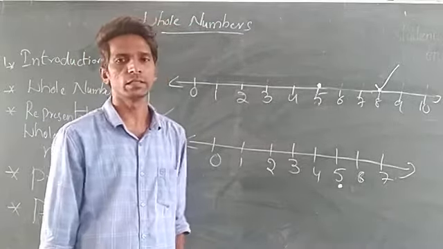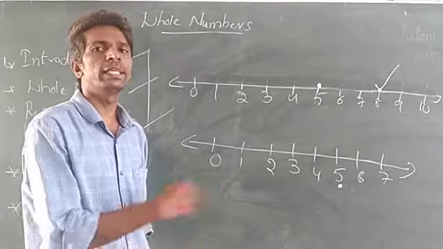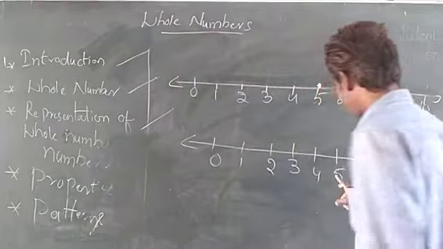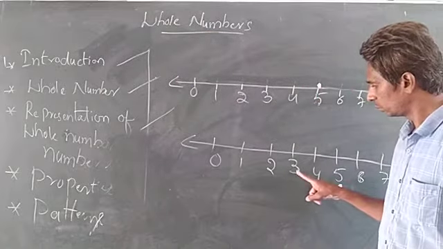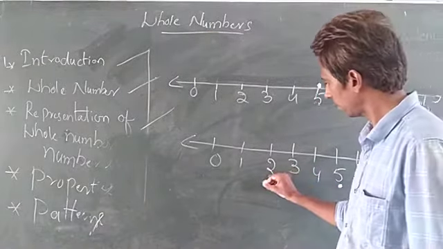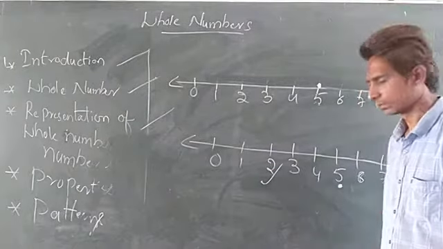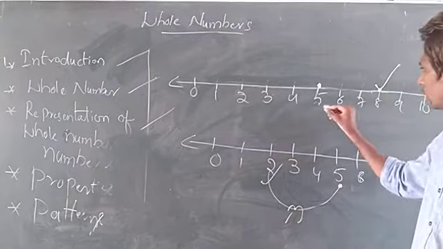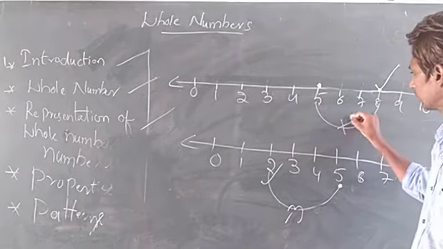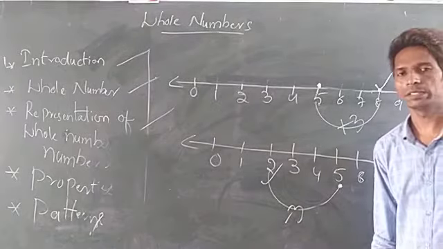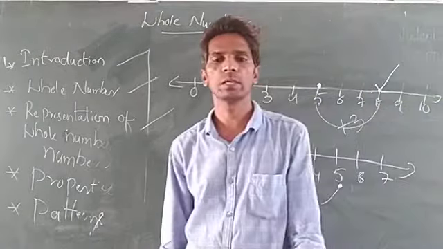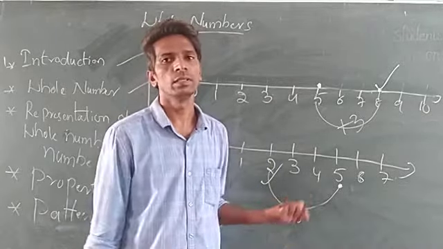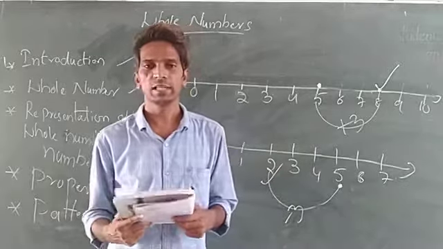Second question, 5 minus 3 is there. You want to subtract 3 numbers. Subtract means you want to go to the left side. So from 5 onwards, 1, 2, 3. Okay, now 3 numbers. So what is the answer? 2. If you want to do addition, with the position number go right side. If you want to do subtraction, with the position number you come left side. So the remaining 3 problems are for yourself.